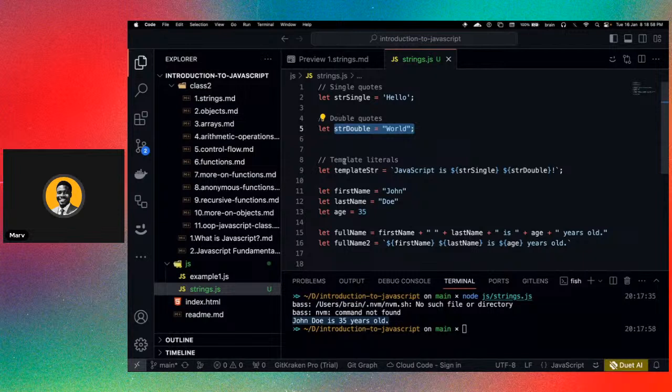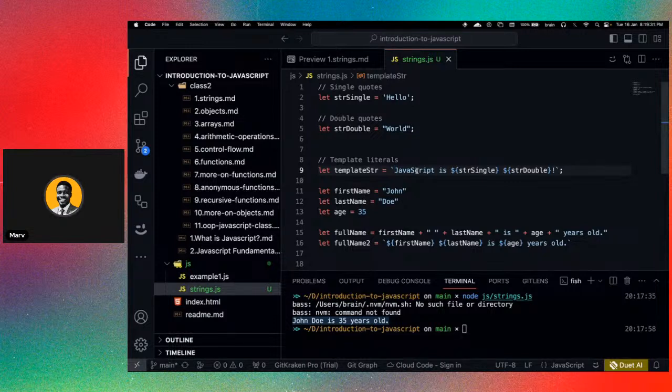Then we also have the string with the template literals. This is our template literal string right here. We have JavaScript is, stringSingle, stringDouble. What we are showing here is that we are putting the values of these strings into this other string, and using the template literal, we don't need to use the plus operator to add things up.